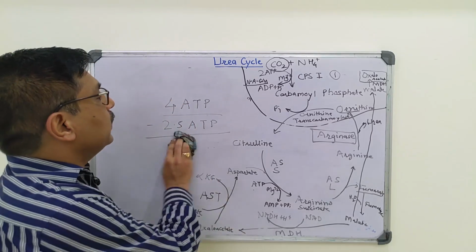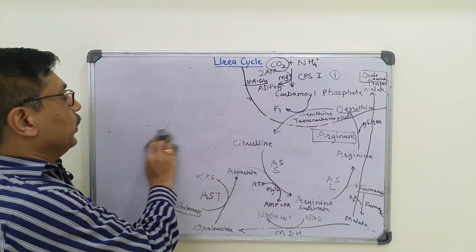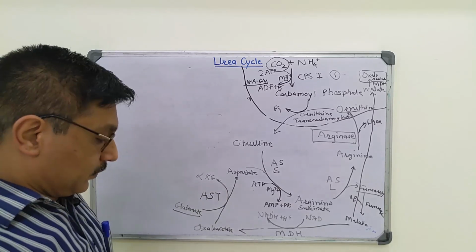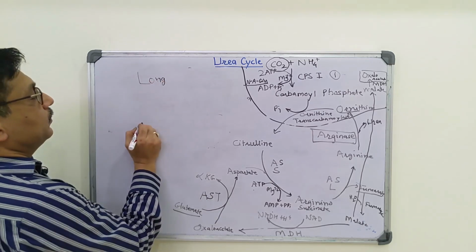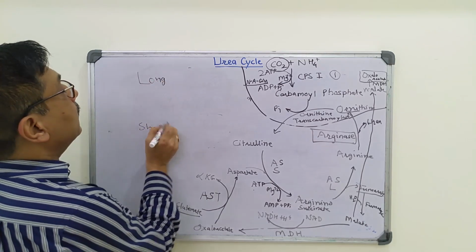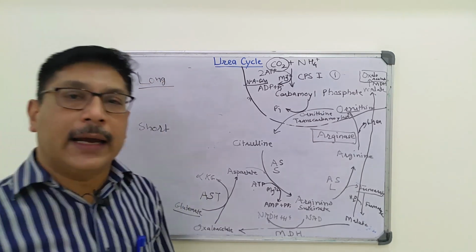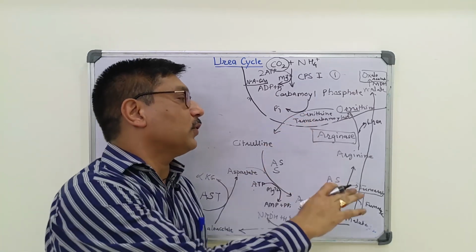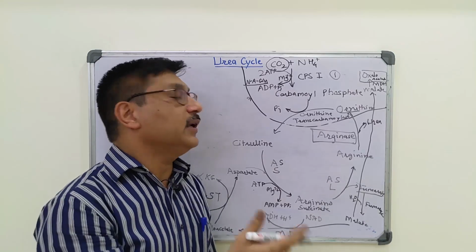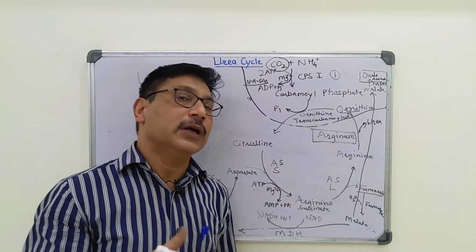Now coming to regulation of this urea cycle, there is long-term regulation and short-term regulation. The long-term regulation is by increasing the enzyme concentration or increasing the synthesis of enzymes of the urea cycle.